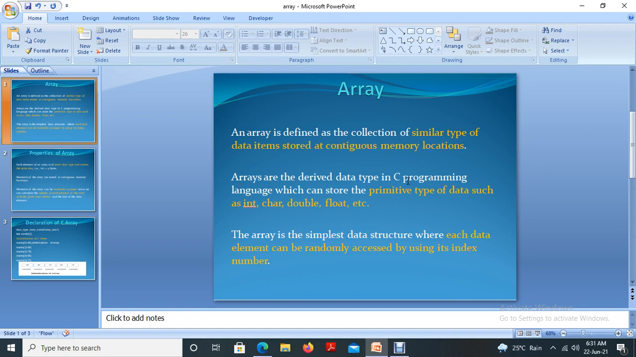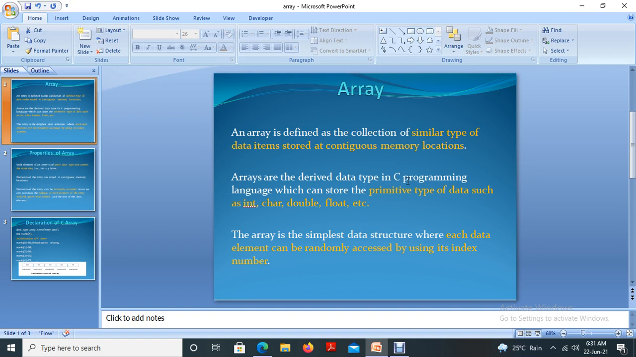An array is defined as the collection of similar type of data elements stored in continuous memory locations. So what's the meaning of that? What are the data types we have? Integer, float, double, character, etc. are some of the data types that we already discussed. So in an array we can store either integer or character or double or float.